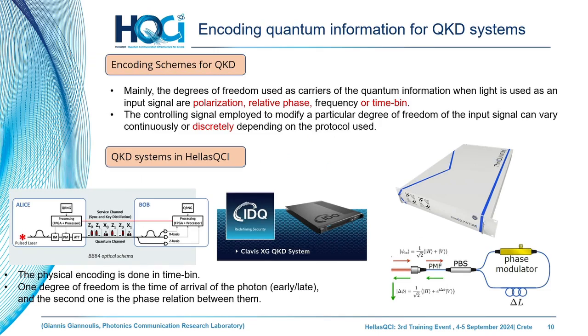This is just one example of encoding. Just to give you an idea in the context of encoding in the Hellas QCI, the thin quantum system, I suppose Simone will present some details on that, uses polarization encoding. In our architecture, we also have some Clavis QKD systems that use a different encoding scheme, a way of implementing the Hilbert space in photonic qubits by using time-bin encoding and exploiting the phase relation between some states. These are the QKD systems involved in the overall Hellas QCI architecture.